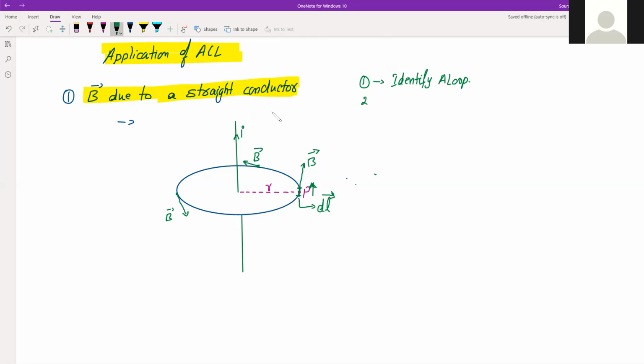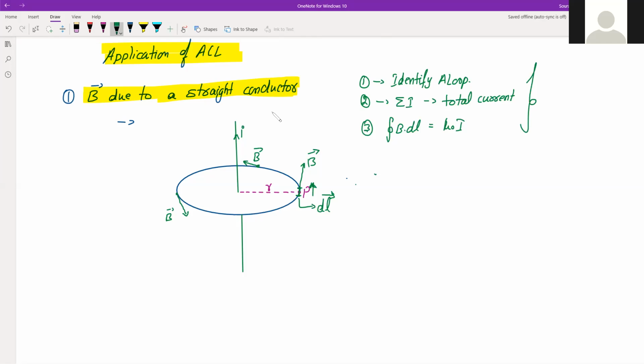Second is you calculate the sigma I, that is total current. So in this case, that is only I, right? The third step is that you apply B dot dl equals mu naught into I. So similar steps, just like your Gauss law.